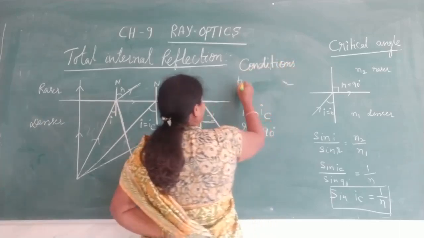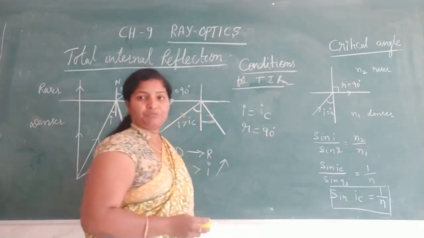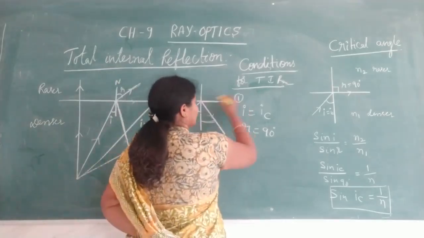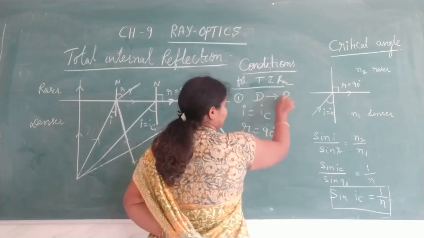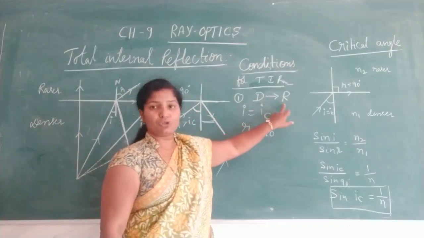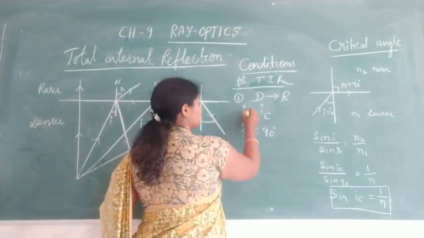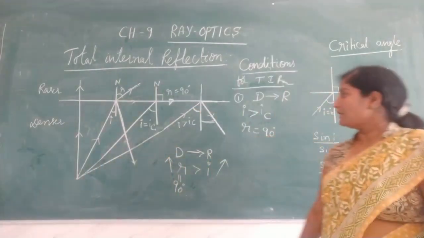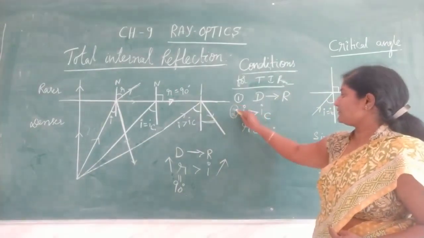Conditions for TIR, total internal reflection. The first condition is the light ray should travel from denser medium to rarer medium, and the angle of incidence must be greater than the critical angle. So this is the second condition.